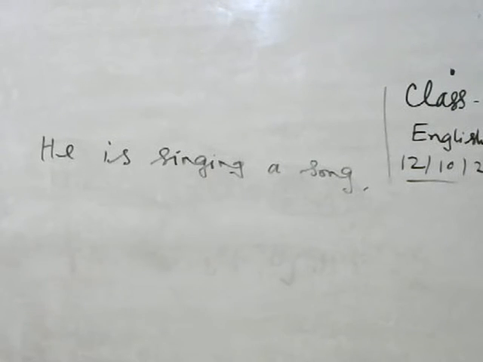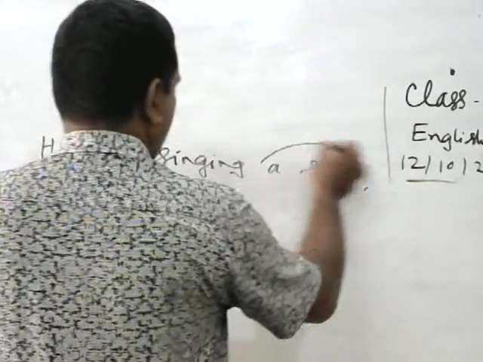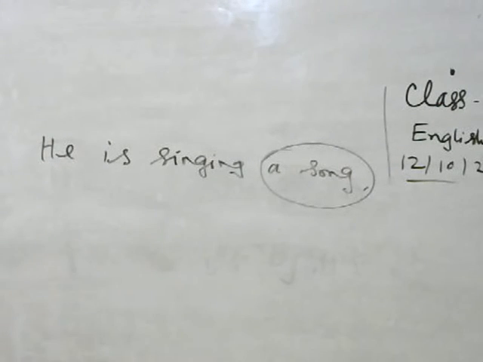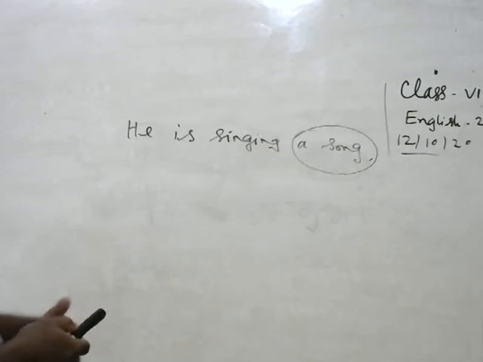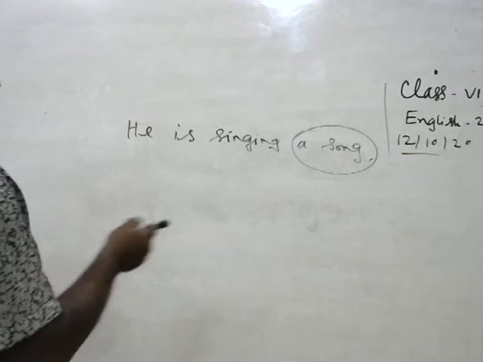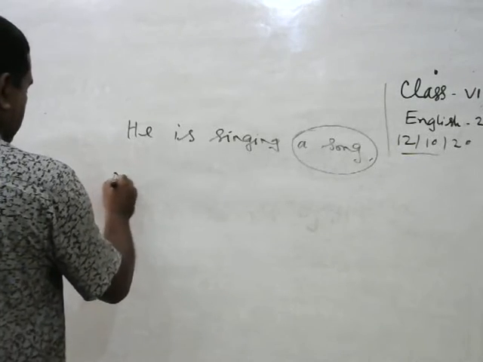If the sentence is continuous tense, we have to write a song as the subject first in the passive sentence.